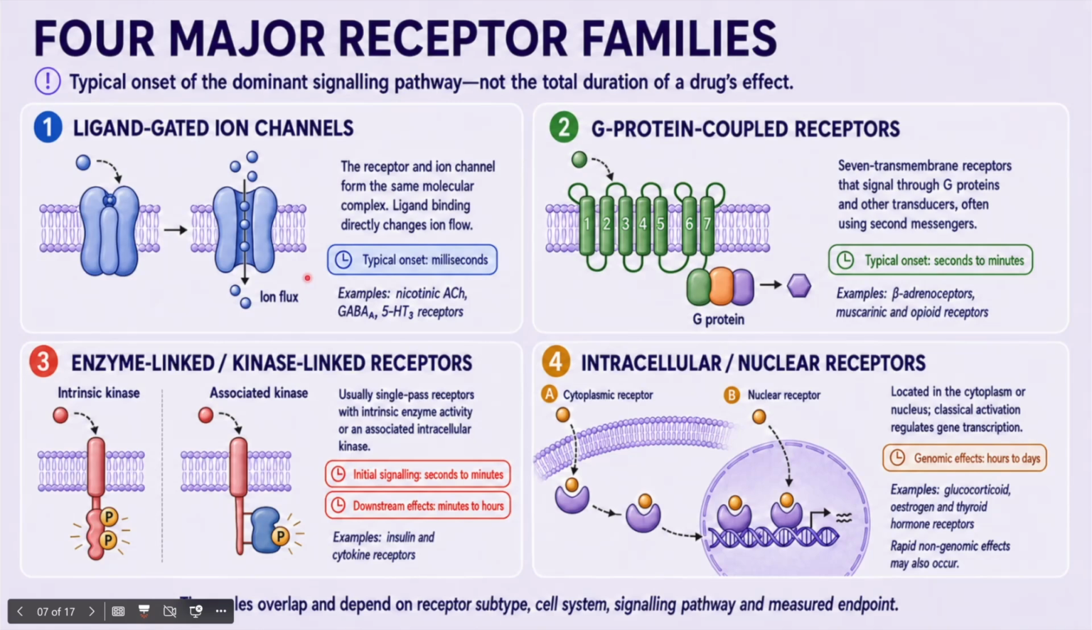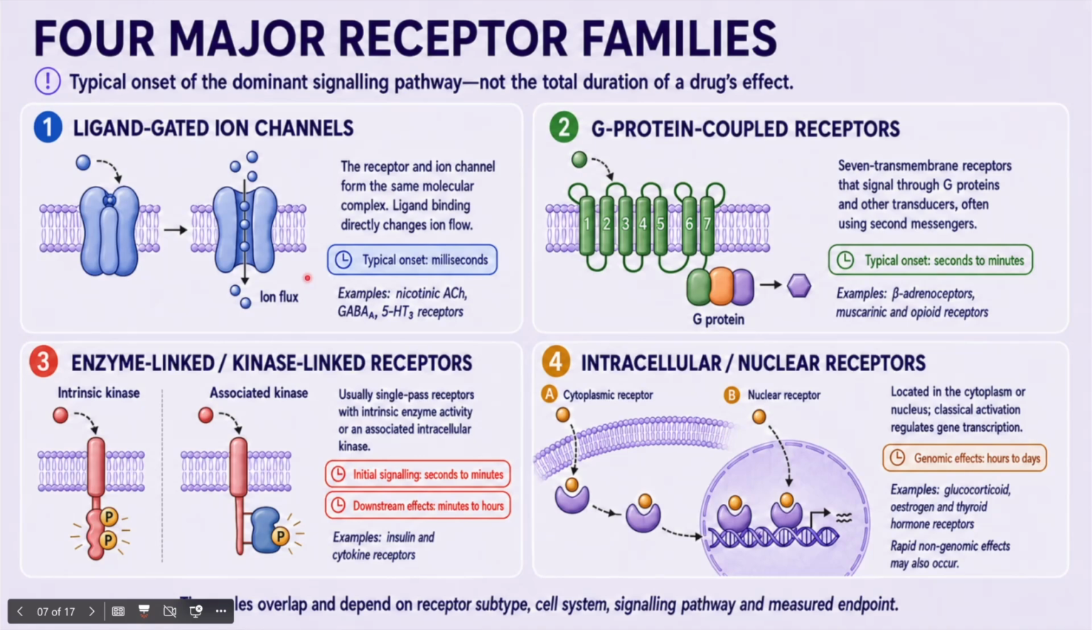Examples include nicotinic acetylcholine receptors, GABA-A receptors, and 5-HT3 receptors, serotonin 3 receptors. Different members conduct different ions. Nicotinic and serotonin 3 receptors are primarily cation channels, while GABA-A receptors are primarily anion channels.